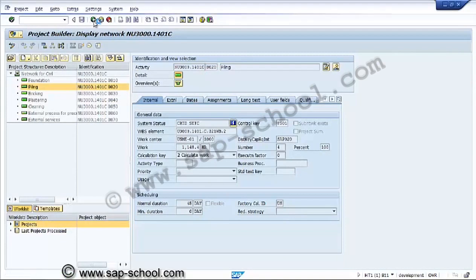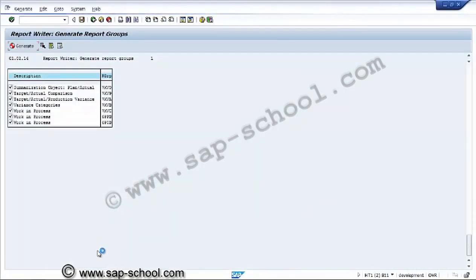By clicking on that activity, it takes us to the object display. So now we'll go to the other report. We see the report execution taking place, the compilation of the report.